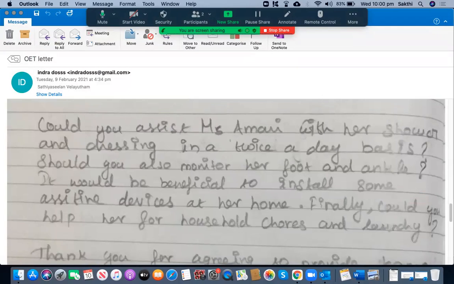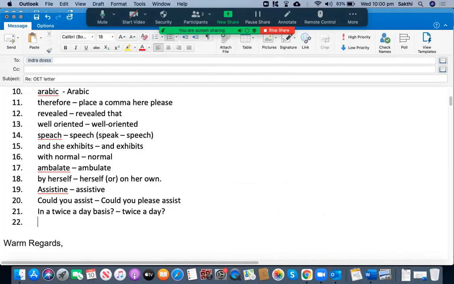Should you also please, should you also monitor her foot and ankle? No, no, no. You can't say, should you also monitor? No, that's wrong. Instead of that, write something like this: also monitoring her foot and ankle is vital.